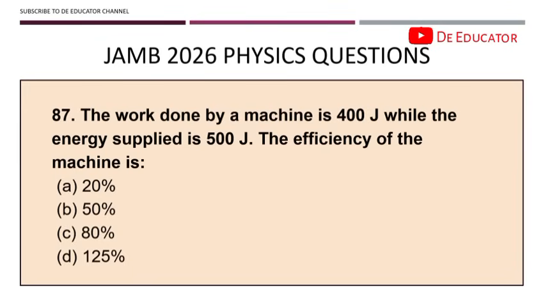87. The work done by a machine is 400 joule while the energy supplied is 500 joule. The efficiency of the machine is output over input times 100. And you know that the efficiency of a particular machine can never be 100. The reason why it can never be 100 is because of friction. So you can see a question like that: why is it that machine efficiency cannot be 100? It's because of friction. Take note. So output is 400, input is 500, and by the time you do that, you get 80% as your answer.